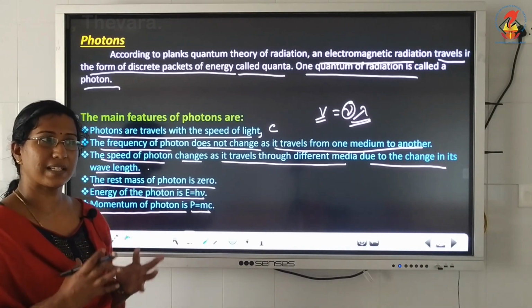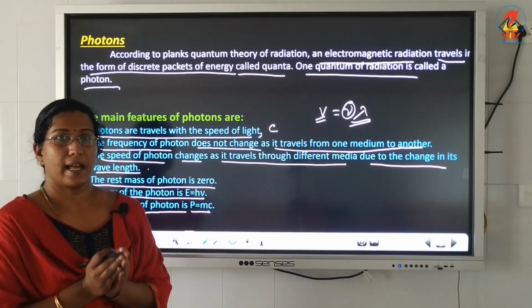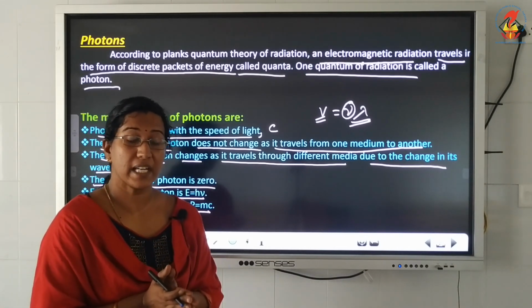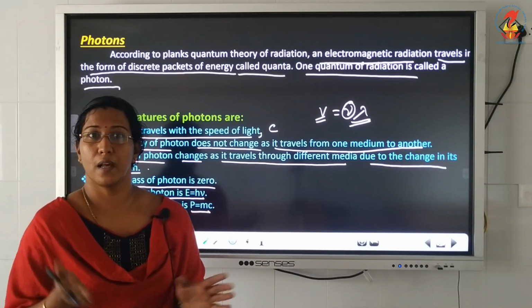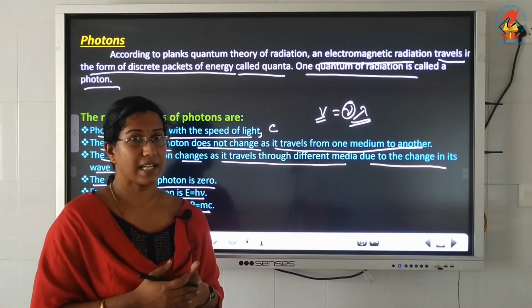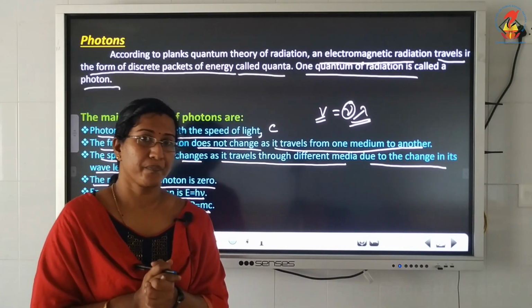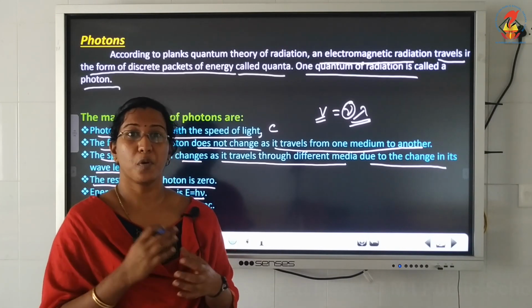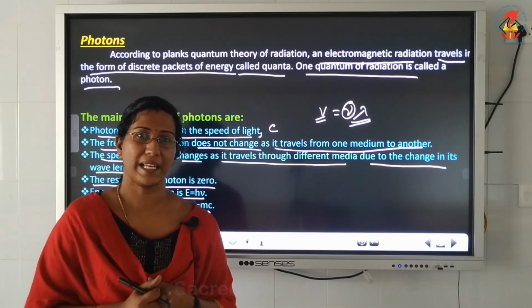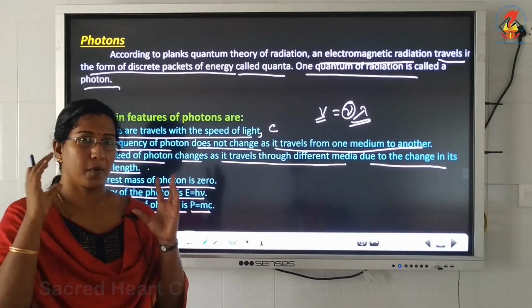So a photon is basically a packet of energy, and it travels with the speed of light. Its frequency will never change whether the medium changes or not, but the velocity and wavelength change, and they have a direct relationship. Energy is given by E = hν, and the momentum of the photon is p = mc. So I hope you got an idea about the photon.